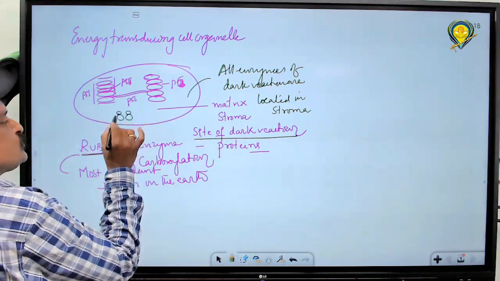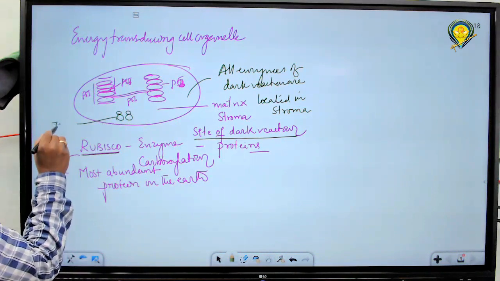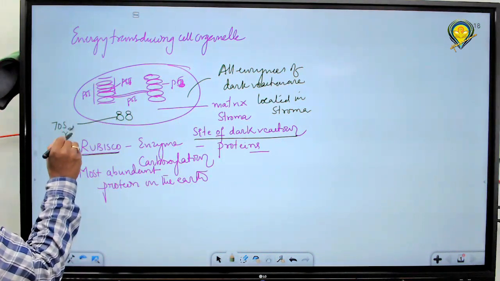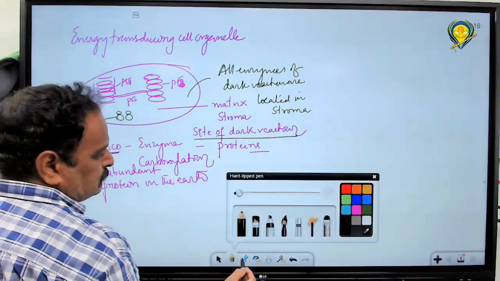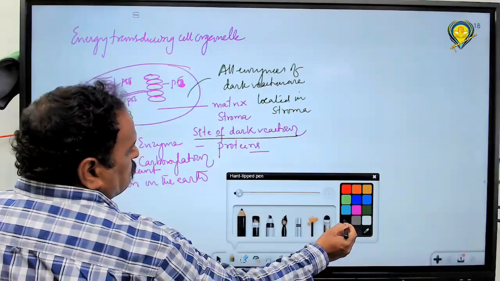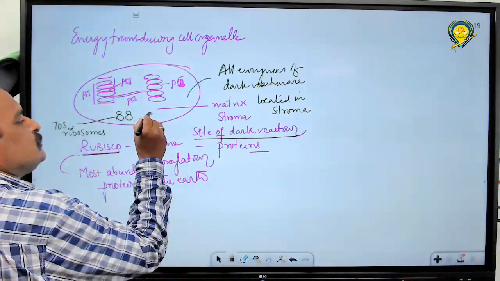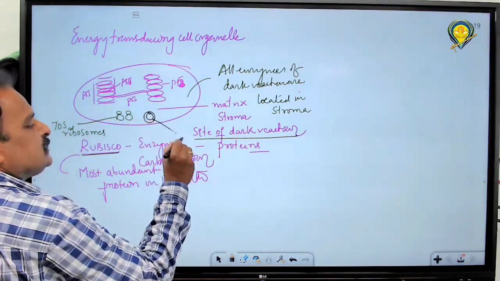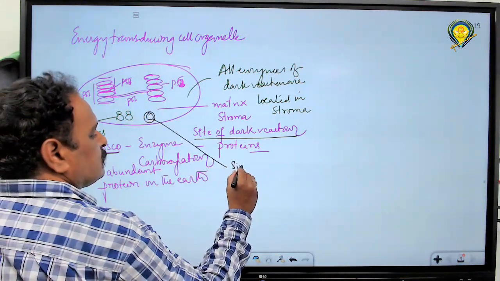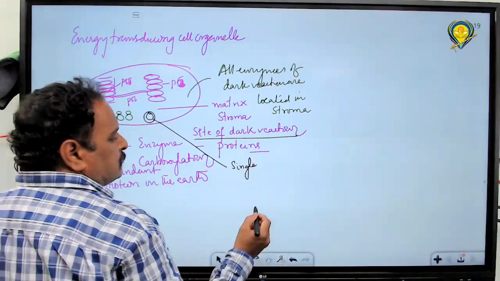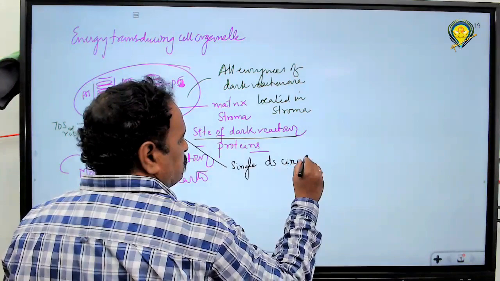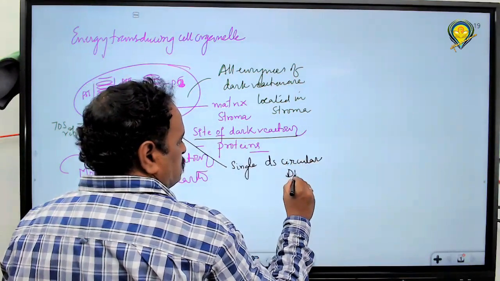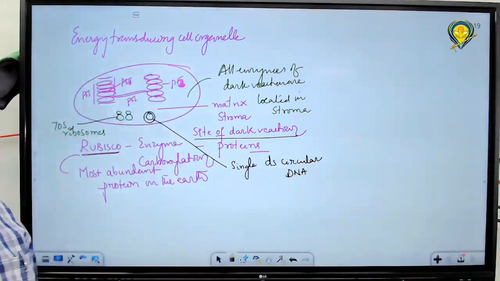70S ribosomes are present. Next, a single molecule of double stranded circular DNA is present.